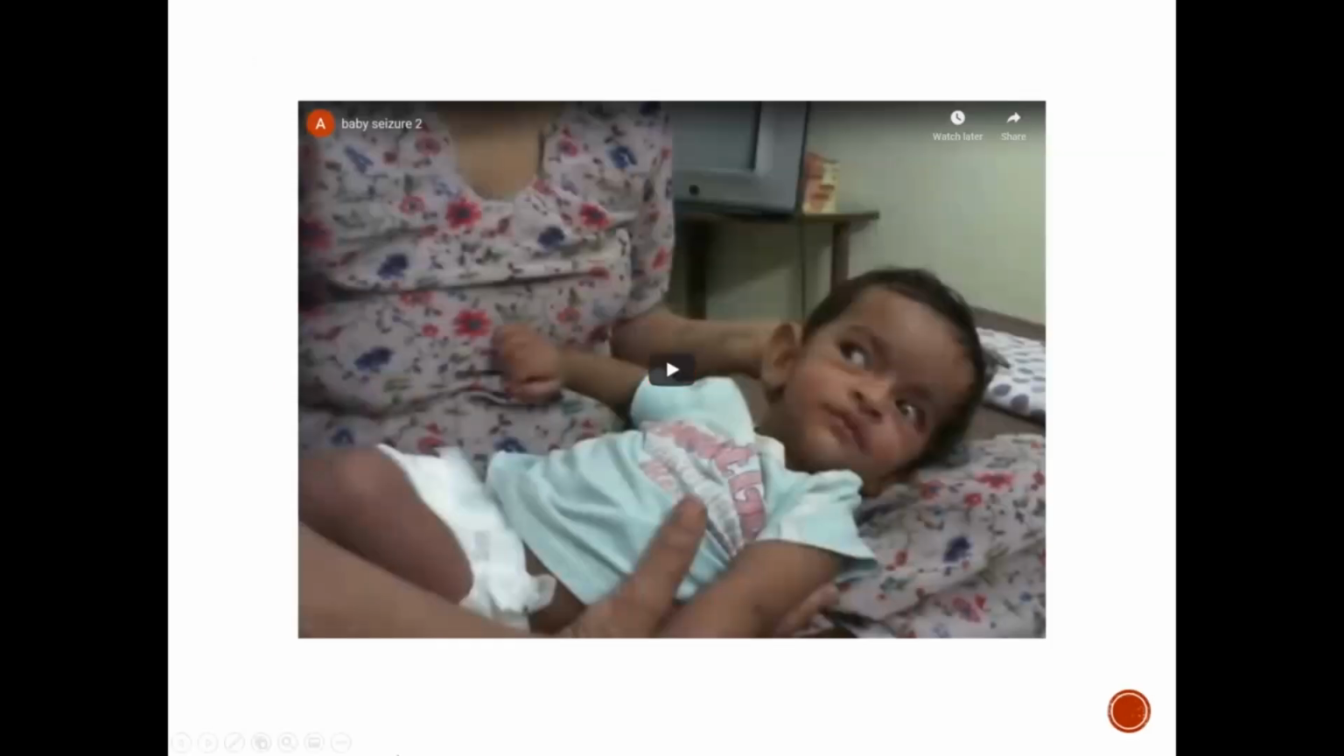So now I want you to practice. So looking at this child, just think about what would you chart for this child? When do you think the seizure starts for this patient?